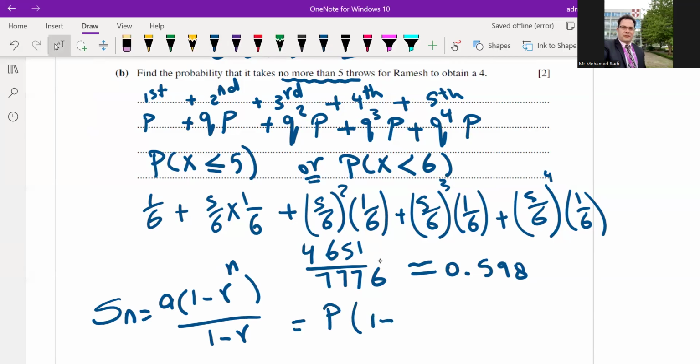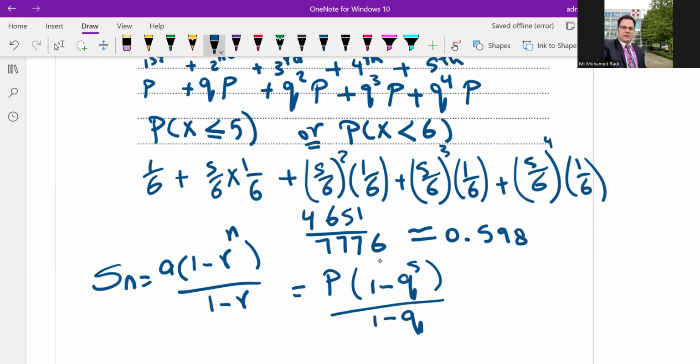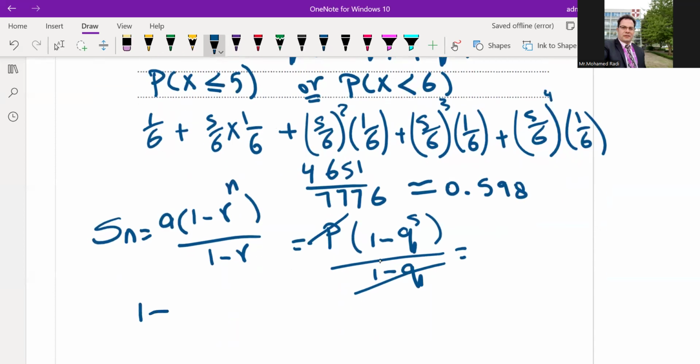If you divide to get the common ratio, you will get q. How many terms? 1, 2, 3, 4, 5, divided by 1 minus q. 1 minus q, which is p, cancels. So the final answer is 1 minus q to the power of 5.